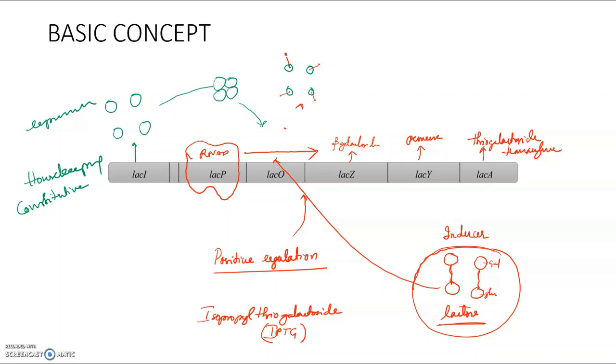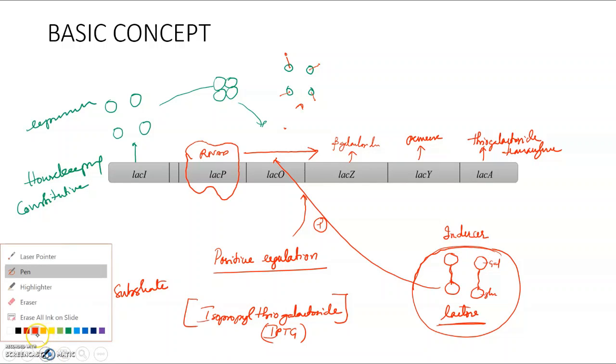It is not a substrate, but still can induce this transcription. That is why this is called a gratuitous inducer.